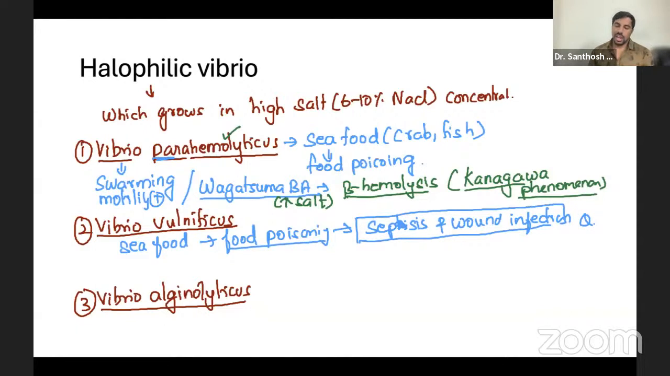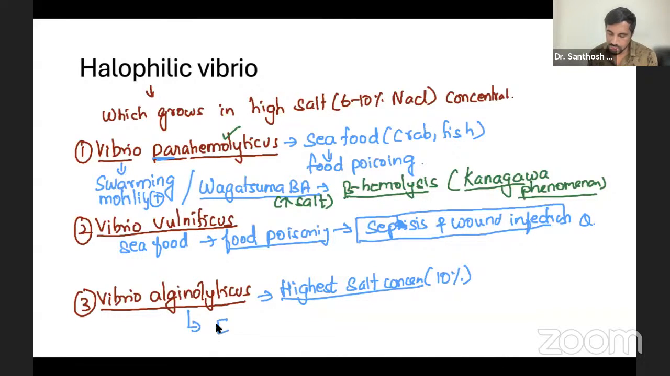And Vibrio alginolyticus needs the highest salt concentration to grow, almost 10%. Alginolyticus basically causes ENT infections: ear, nose, throat infections, and ear infections are very common. So these are the three: parahemolyticus, vulnificus, and alginolyticus. You write this and explain, it's more than enough for getting 5 marks. That's all.